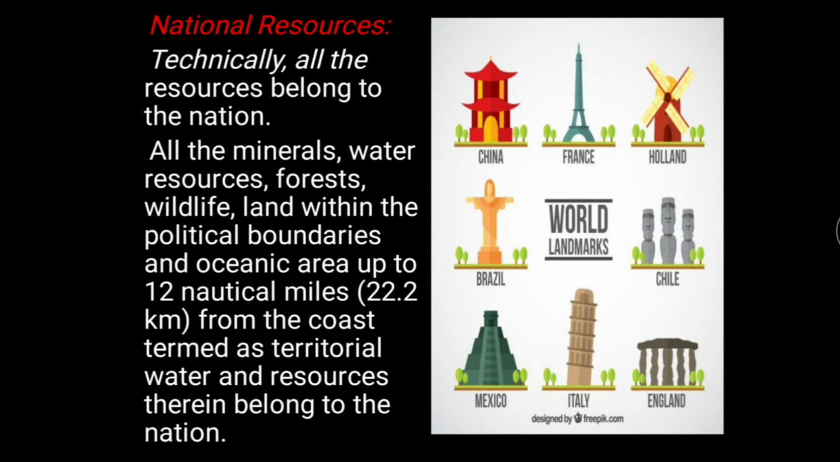Anything, whether it's human resource or human made resource or a natural resource, that is found within the political boundary of a country belongs to it. But for those resources which are found in the ocean, if they come within 12 nautical miles from the land boundary of that country, 12 nautical miles is equal to 22.2 kilometers. So any resource found within the ocean bodies, if it comes within 12 nautical mile range of the land boundary of any country, then it is also called that particular nation's resource or national resource.